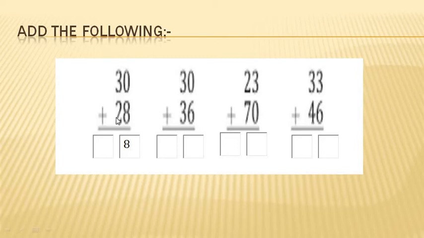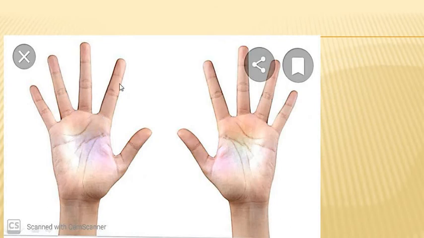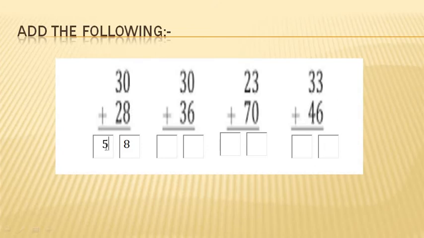Now this is 3 plus 2. Now how can we solve this? Let's see. We have to add 2 to number 3. So first of all count 3 fingertips. 1, 2 and 3. Now you have to add 2 more to it. 1 and 2. Stop there. Now count all the fingertips where we reach. Okay, 1, 2, 3, 4 and 5. We get number 5. We should write it here. 3 plus 2, we get number 5.